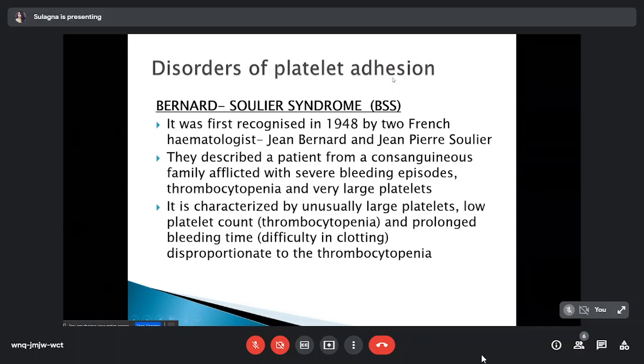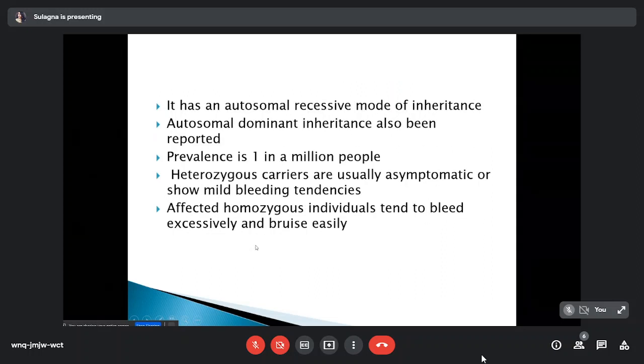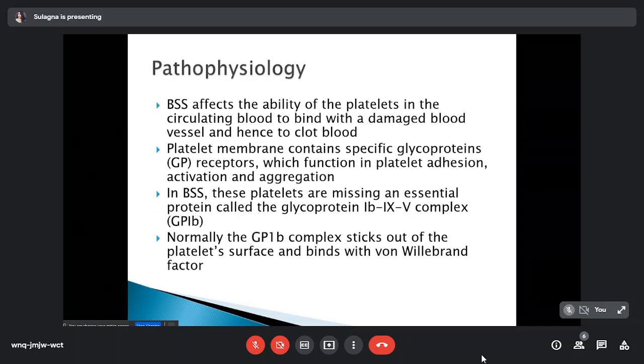Bernard-Soulier syndrome can present with thrombocytopenia, unlike other platelet function disorders, and prolonged bleeding time disproportionate to the thrombocytopenia. It is an autosomal recessive mode of inheritance. Autosomal dominant inheritance is also seen. Prevalence is 1 in a million people. Heterozygous carriers are usually asymptomatic or show mild bleeding tendencies. Affected homozygous individuals tend to bleed excessively and bruise easily.